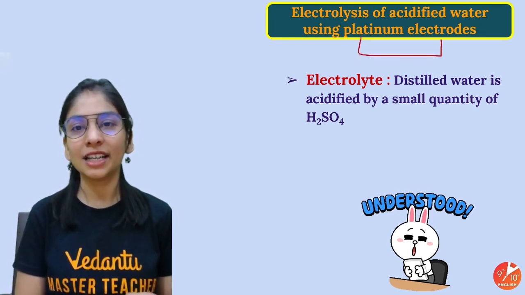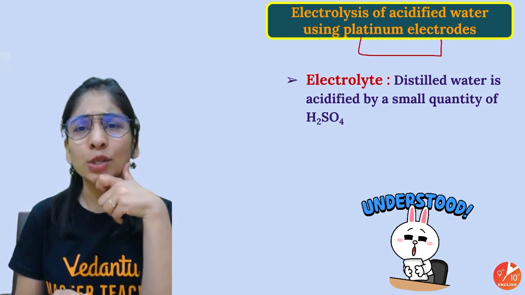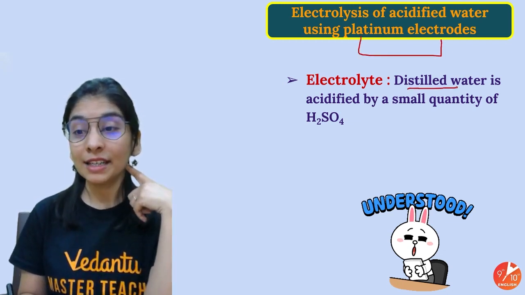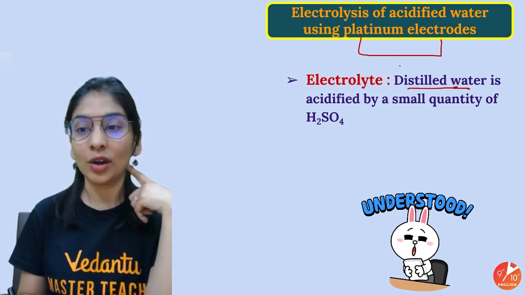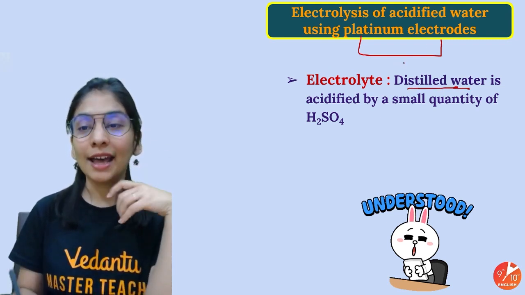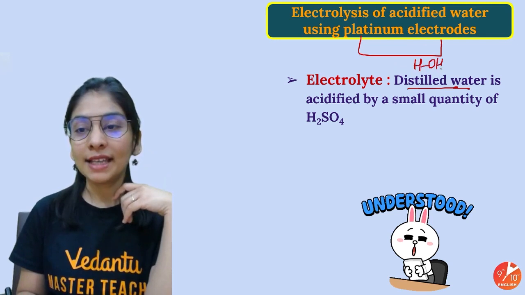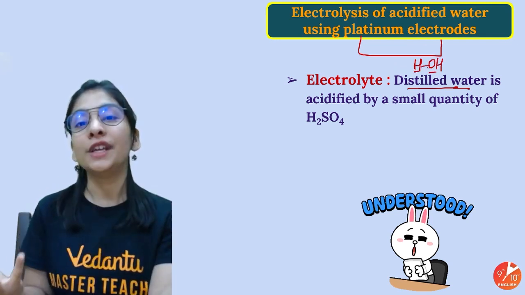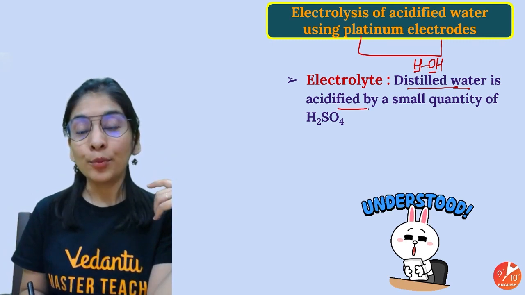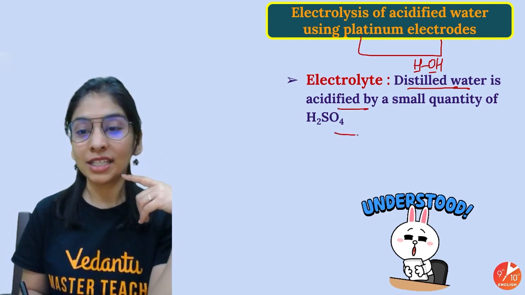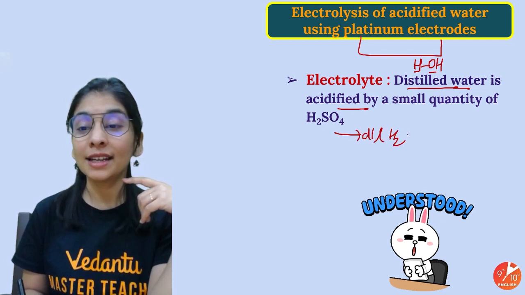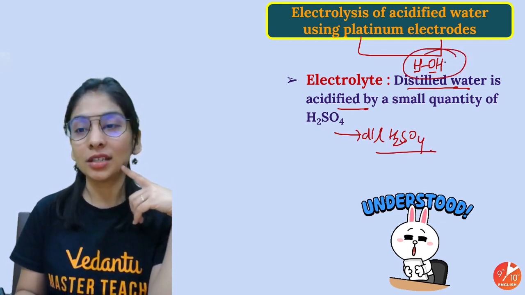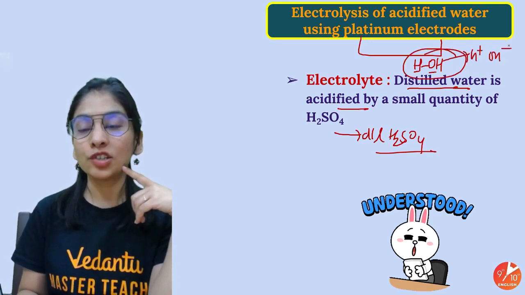I'm using an inert electrode. Acidified water: why do I need to acidify the water? Because we are using distilled water, that's deionized, demineralized water, and in that form the parts are strongly attached to each other and not there in free form at all. By putting some drops of acid into it, here I'm talking about dilute sulfuric acid, that helps ionize the water into H positive and OH negative.